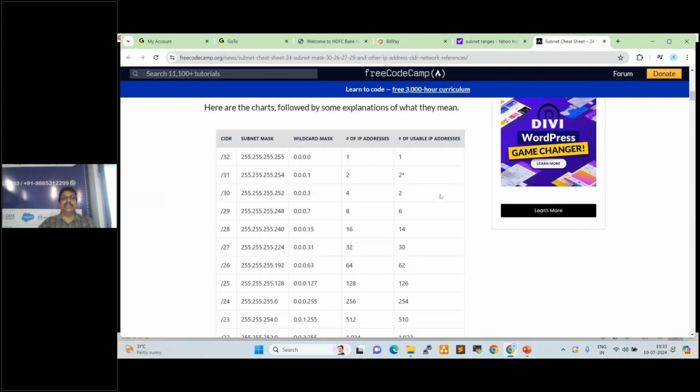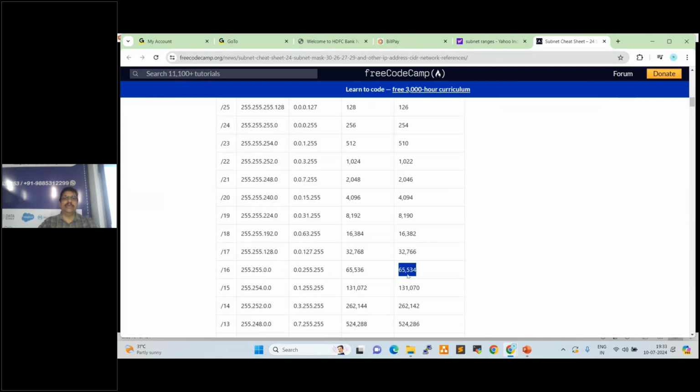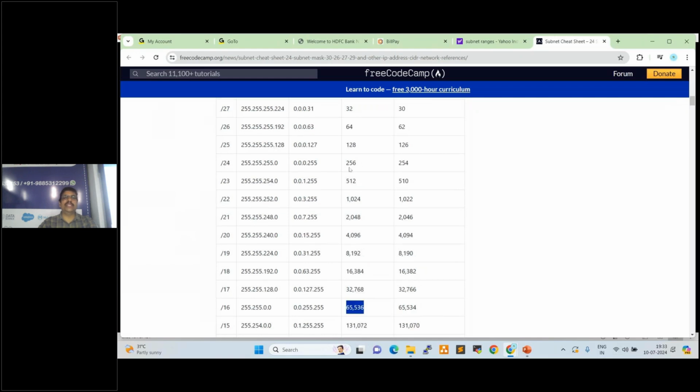What about the other two IPs? Those IPs are for broadcasting. So slash 16 accommodates 65,536 IPs, slash 24 accommodates 256 IPs. So for subnet ranges we use this, for the IP network range we use this.